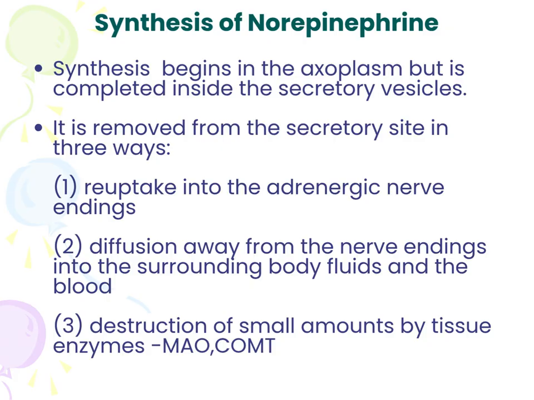Synthesis of noradrenaline. Synthesis begins in the axoplasm, but is completed inside the secretory vesicles. It is removed from the secretory site in 3 ways. 1. Reuptake into the adrenergic nerve endings. 2. Diffusion away from the nerve endings into the surrounding body fluids and the blood. 3. Destruction of small amounts by tissue enzymes. MAO, COMT.